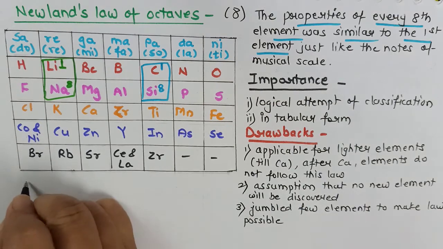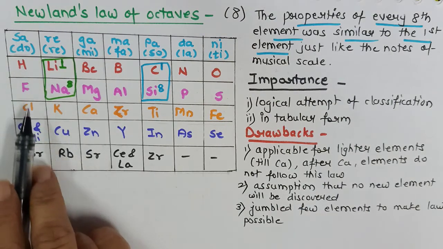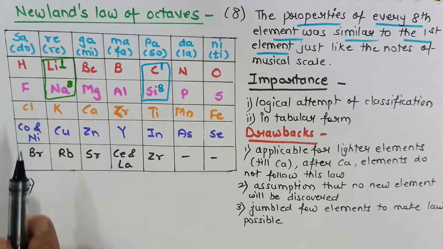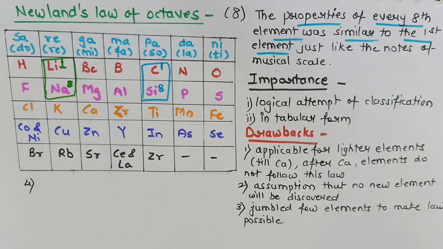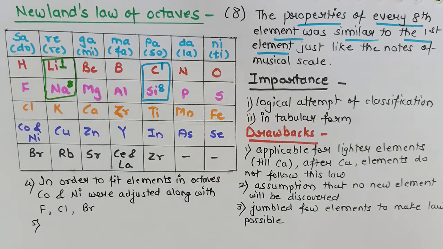The next drawback, as you can see here: hydrogen, fluorine, chlorine, cobalt, nickel and bromine are placed in the same group, whereas hydrogen shows different properties, fluorine, chlorine, bromine show different properties, and cobalt, nickel show completely different properties. But all these were placed in the same group, and that is not according to the classification. For the next disadvantage, observe this table carefully. You will see that there are no noble gases.